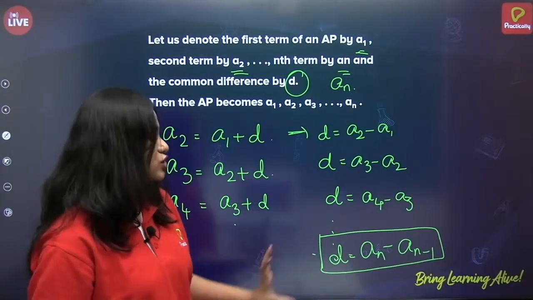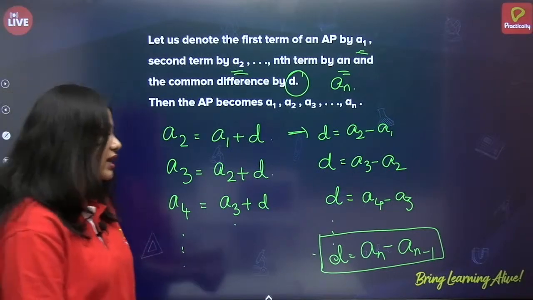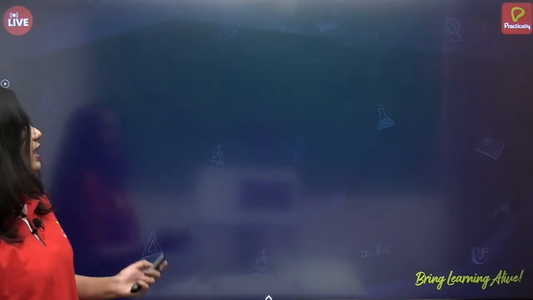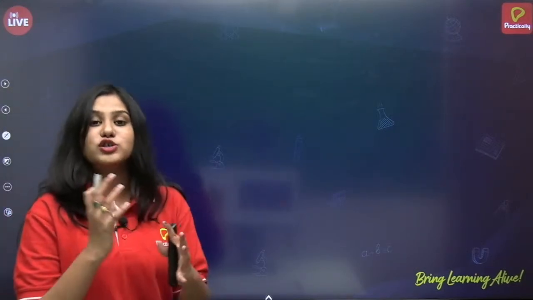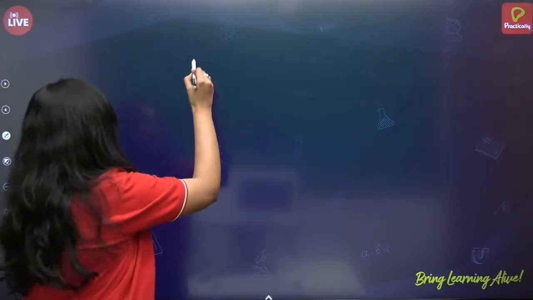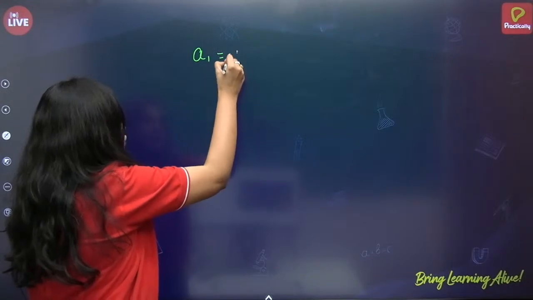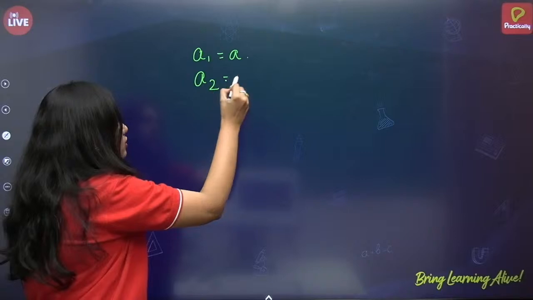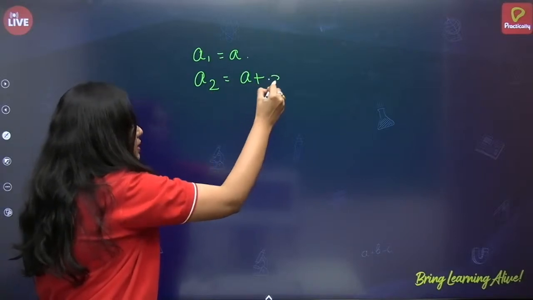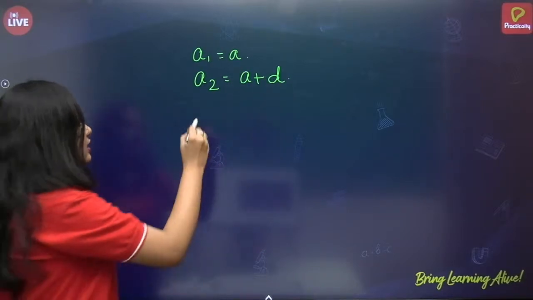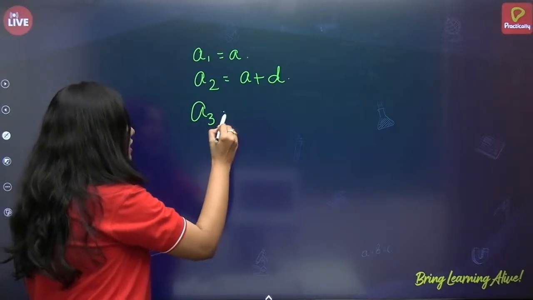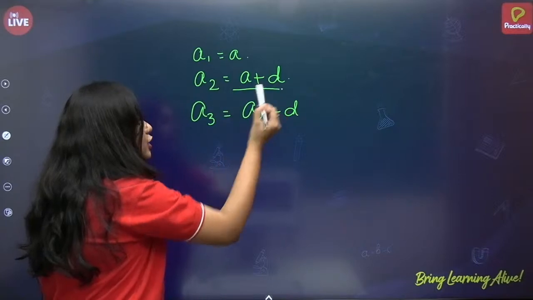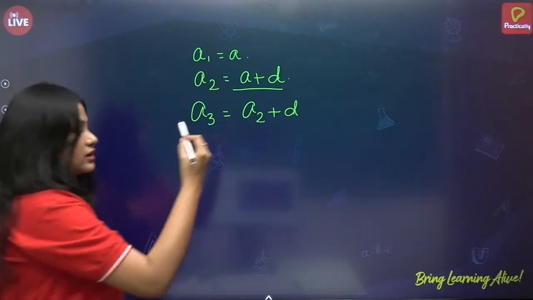Right? This is the general formula for common difference, that is AN minus AN minus 1. Next, let us now frame the general form of an AP. Now, if A1 is equal to A, okay, then what will be A2? A plus common difference, correct? And what will be A3? A2 plus D. But what is A2 here? A plus D, correct?